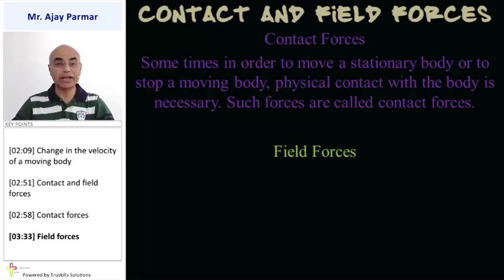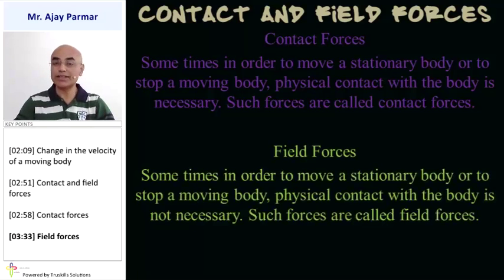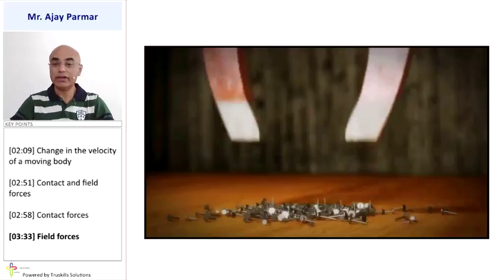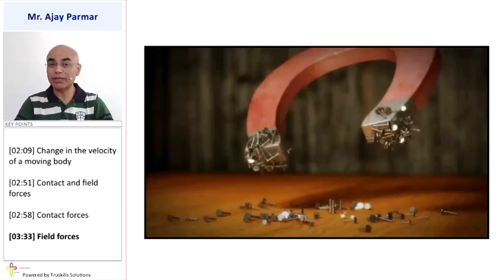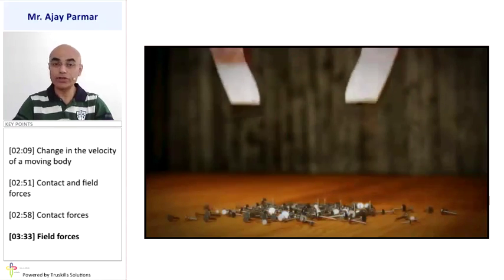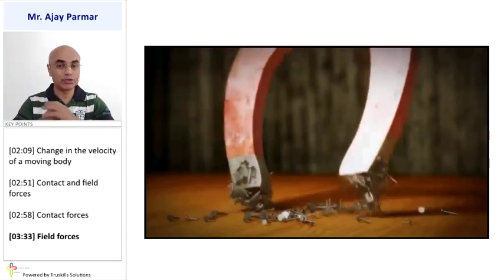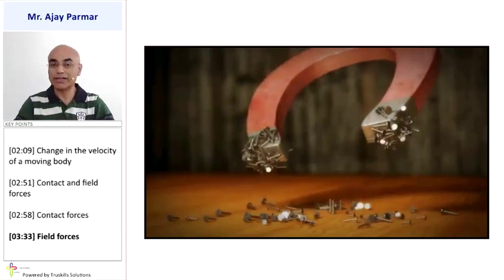And the other kind of force is the field force. Sometimes, in order to move a stationary body or to stop a moving body, physical contact is not necessary. Such forces are called field forces. For example, when a magnet attracts pins, it is not necessary that the pins be in contact with the magnet. The pins are still attracted towards the magnet, so there is no physical contact, but there is still a force. Such a force is called a field force.